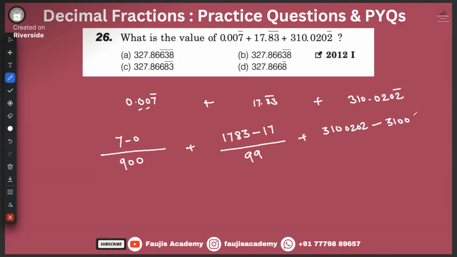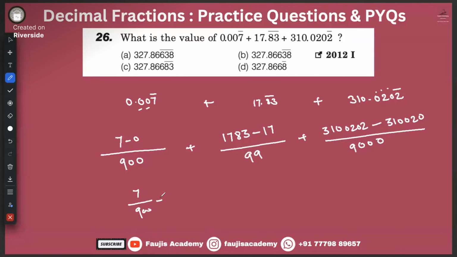Forget the decimal and the bar. So 3, 1, 0, 0, 2, 0, divided by how many times should we write 9? We should write 9 one time. Right? And then how many times should we write 0? 1, 2, 3. Let's try to solve it.